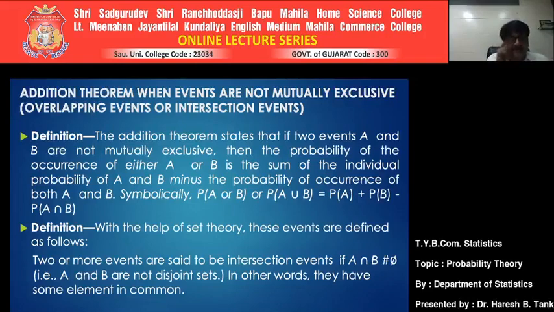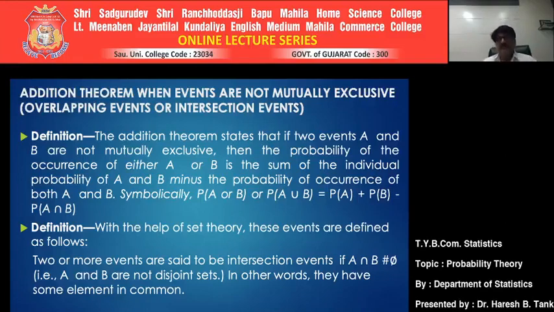A intersection B is nothing but if you just connect two different events with the word AND. It is just because whenever you are intersecting two sets, at that time, what is intersection of A and B? An element which is in A as well as in B. Means elements which are in A and B. So always two events being connected with the word AND, at that time it is nothing but intersection. And if two events are being connected with the word or, at that time it is always union.